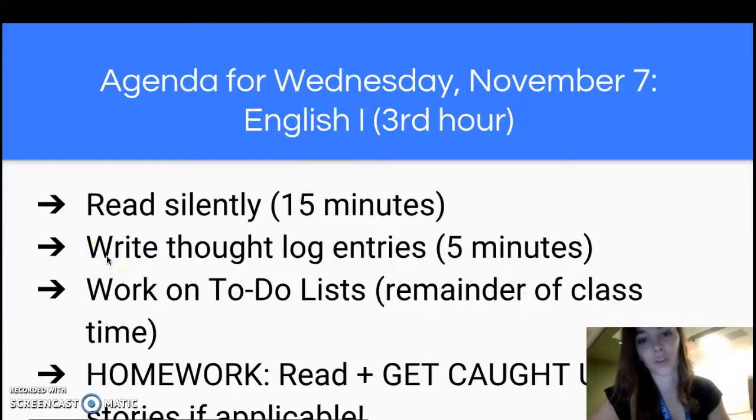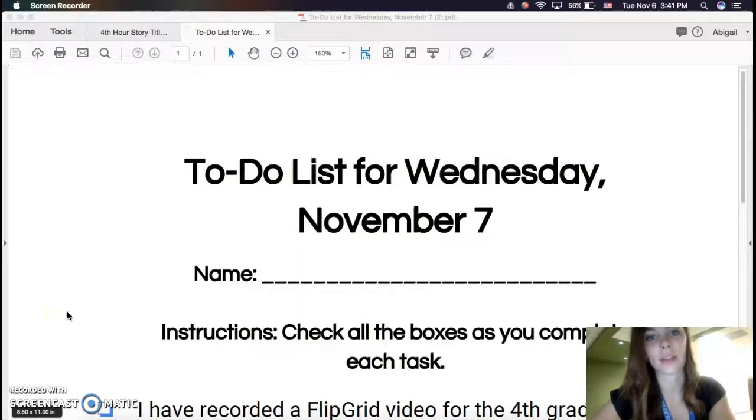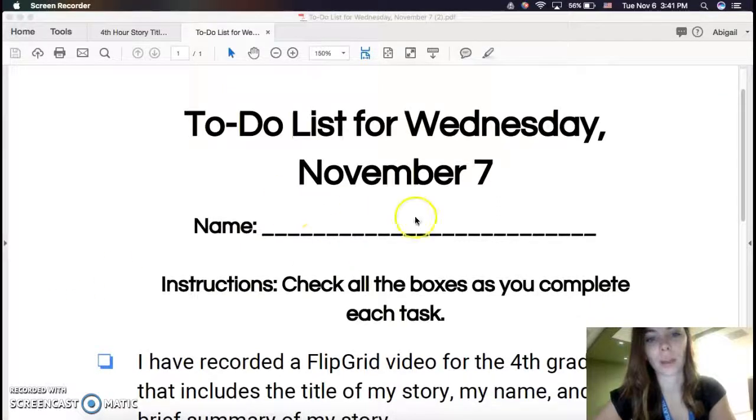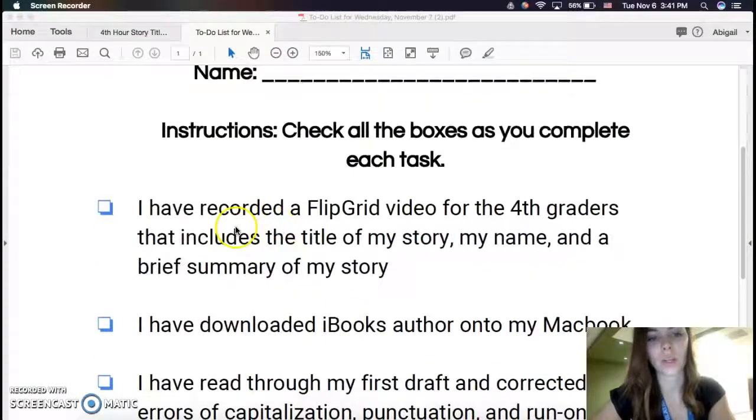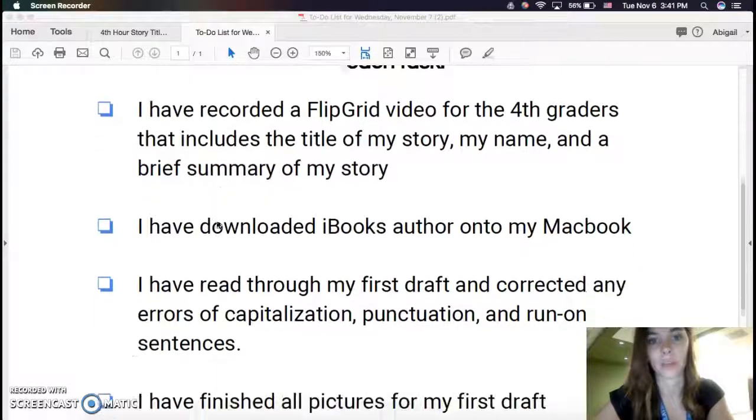If you're watching, that means you're ready for our final tasks for the day. Our substitute should be dispersing a to-do list that looks like this. I want you to write your name in that space. You're going to check all of the boxes as you complete them. So first, double check, have I recorded a Flipgrid video for the 4th graders that includes the title of my story, my name, and a brief summary of my story?